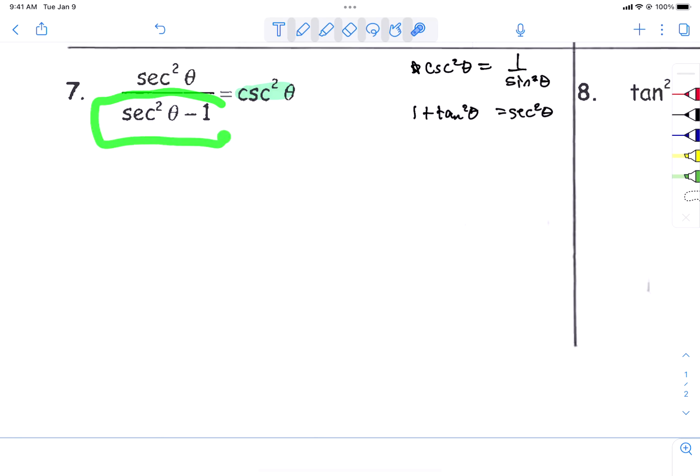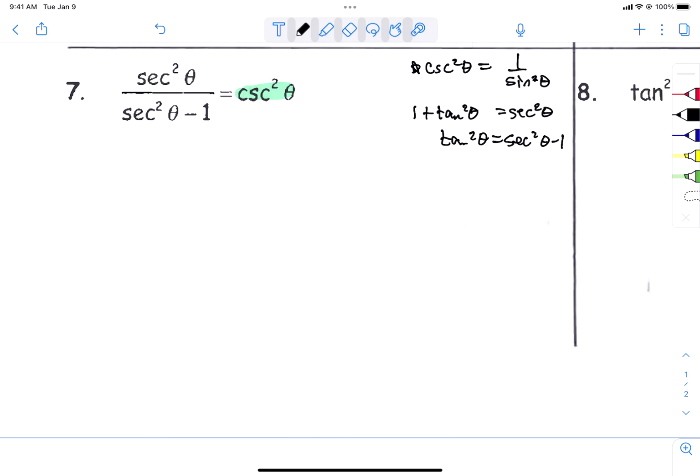But this is the one I'm really concerned about. Can I make that one thing? Well, if I do a little rearrange, remember how I showed you the rearranges, if I subtract 1 from both sides, I get that tangent squared is secant squared minus 1. So I know I can replace this perfectly with a tangent squared. Secant squared minus 1 is exactly the same as a tangent squared. So I get secant squared over tangent squared.